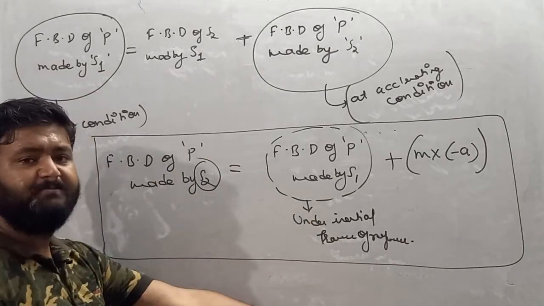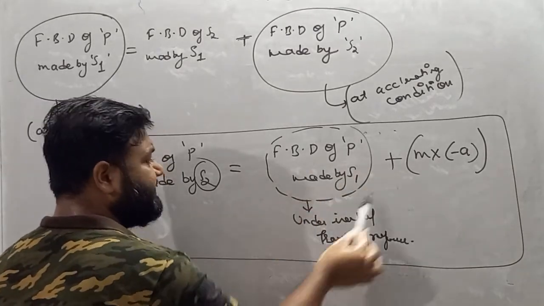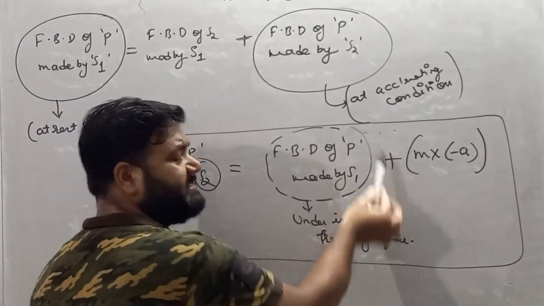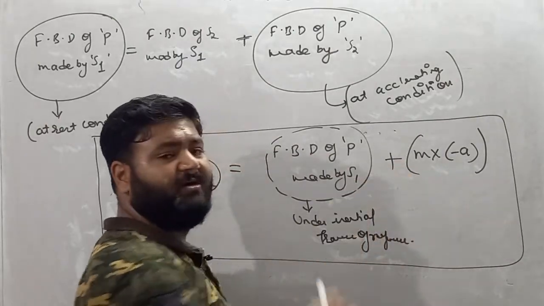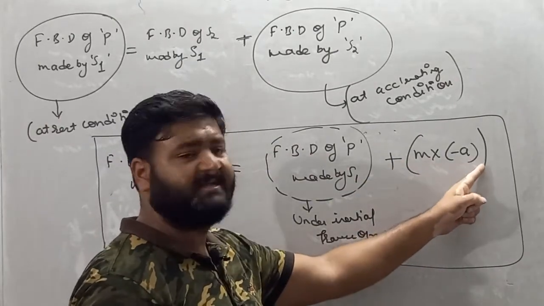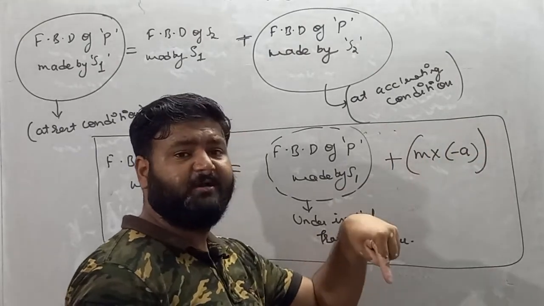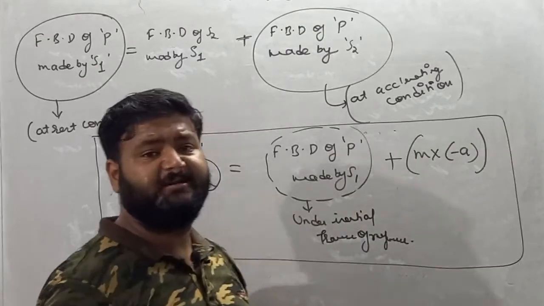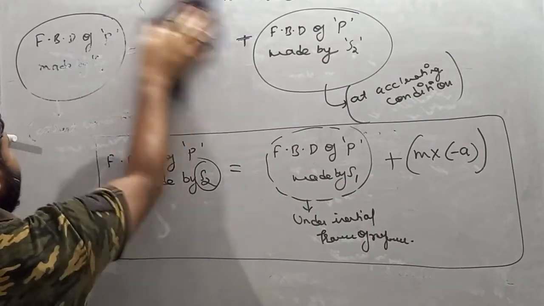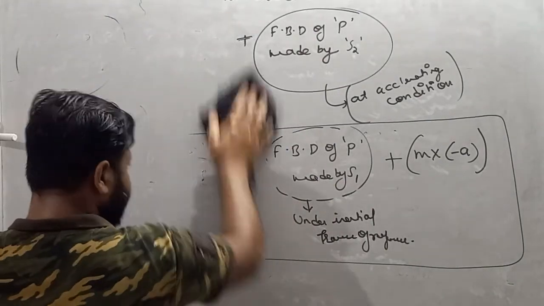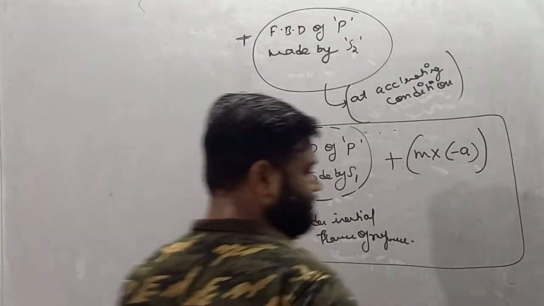So if the observer is accelerating, then the observer makes the FBD in inertial frame of reference, meaning under rest condition, and then he'll add one more force, mass of object into acceleration of observer. The negative sign shows that this force will act on the body opposite to the direction of motion of the observer. What I am saying, my dear student, is, try to understand this. This equation shows that if the observer is accelerating, let's suppose